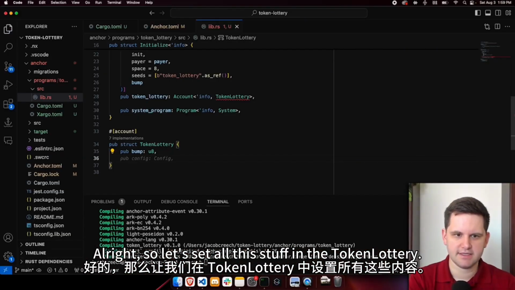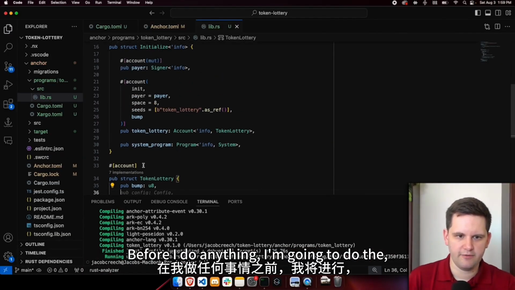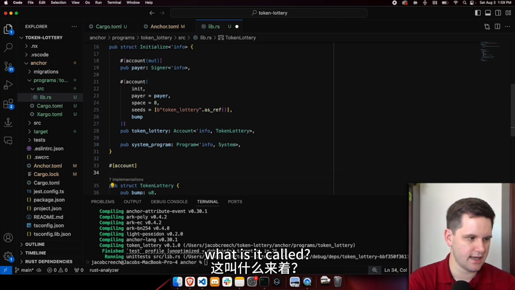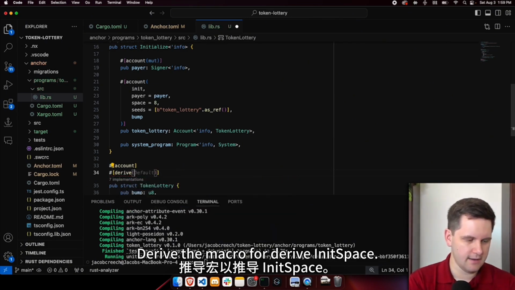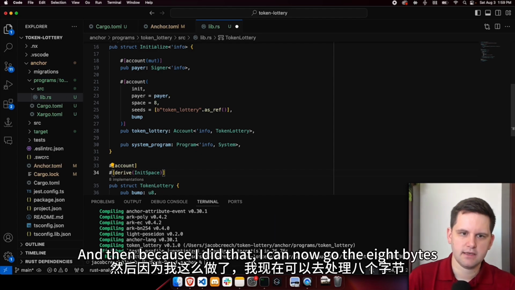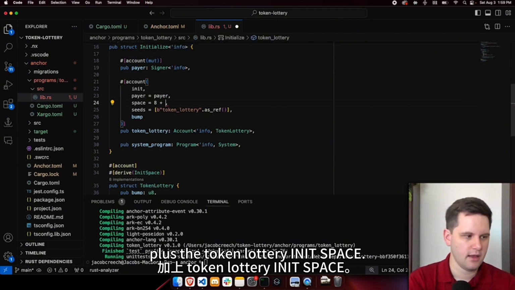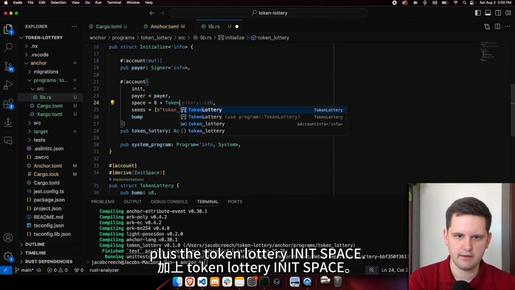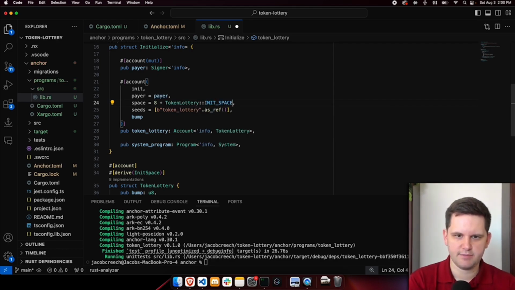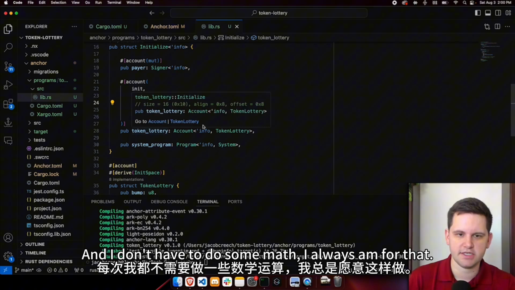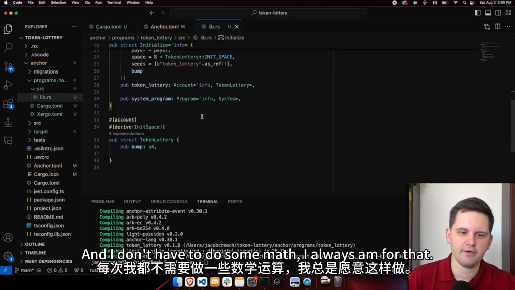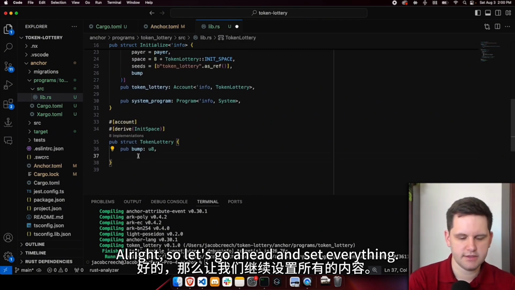All right, so let's set all this stuff in the token lottery. Before I do anything, I'm going to do the, what is it called? Derive, the macro for derive init space. And then because I did that, I can now go the 8 bytes for the anchor discriminator plus the token lottery init space. This will make sure that it auto-generates the amount of bytes that it takes to store this token lottery on chain, and I don't have to do some math. I always am for that. All right, so let's go ahead and set everything.